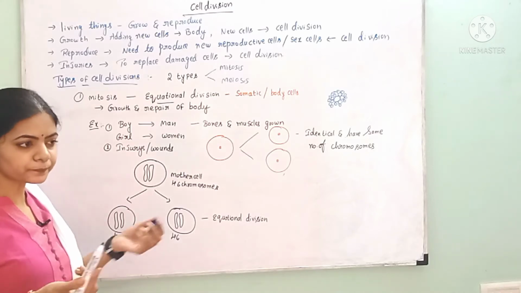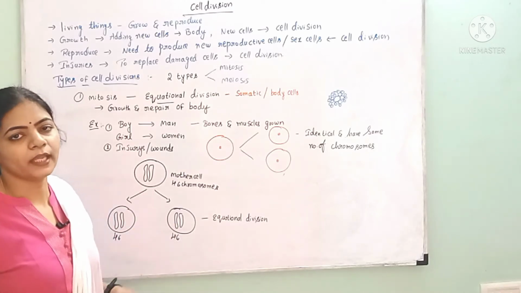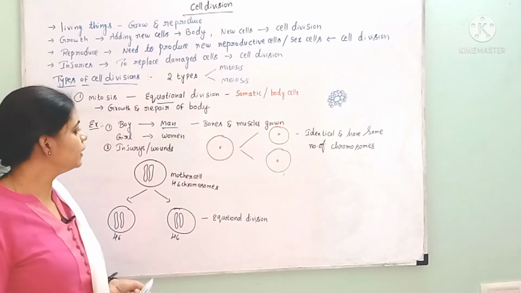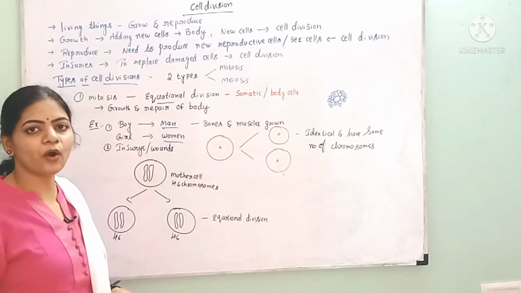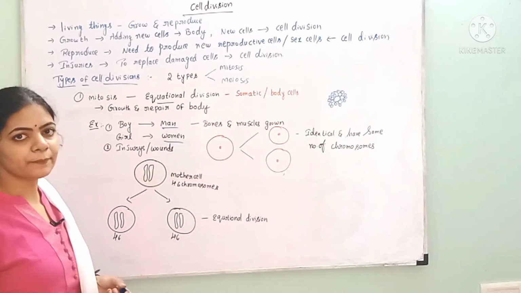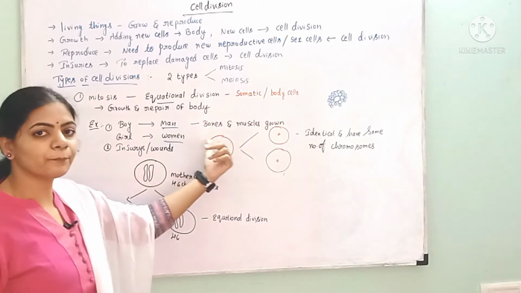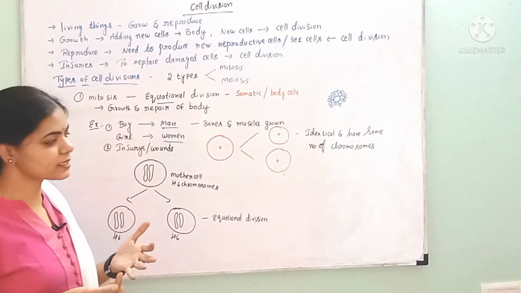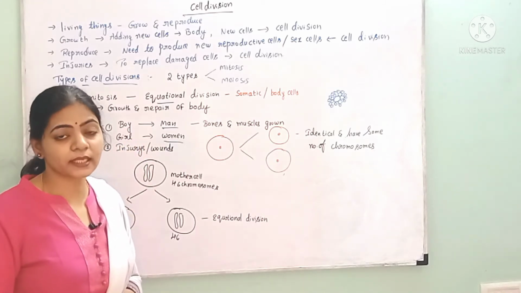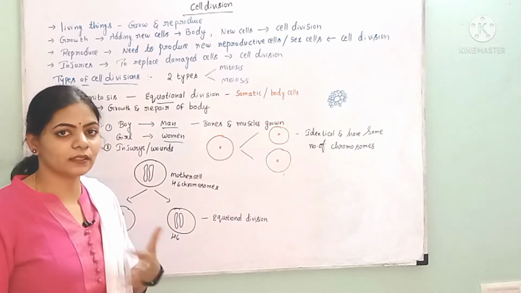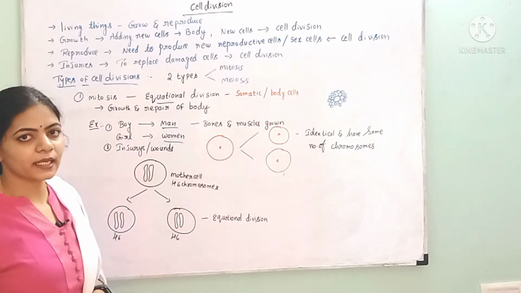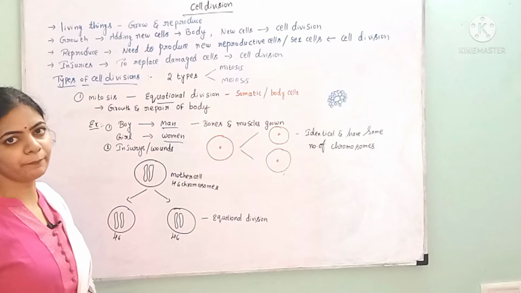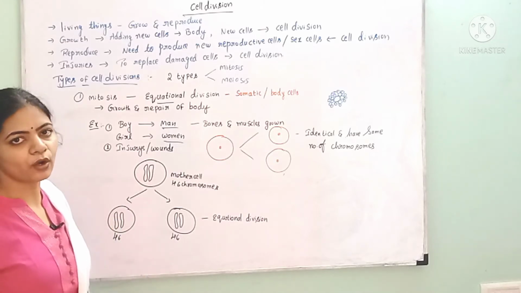For example, say a small boy, after some years he will become a man. If you see a small girl, after several years she will become a woman. And what is happening there? There is a development in the bones and muscle cells. In that boy and girl, there is growth in the bones and muscle cells. Cell division occurs in those areas, and later there is growth in those areas, leading to the growth of the particular living organism.